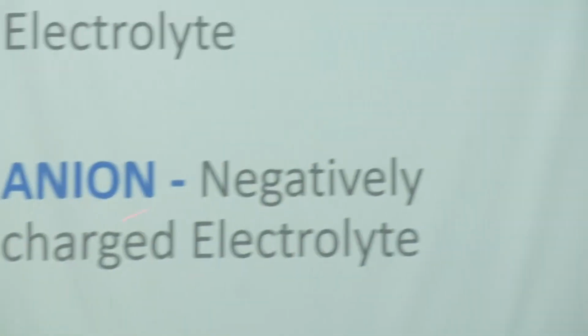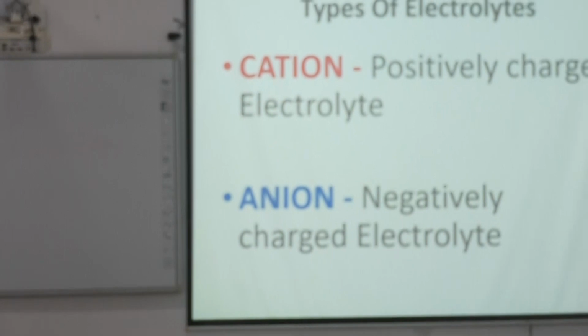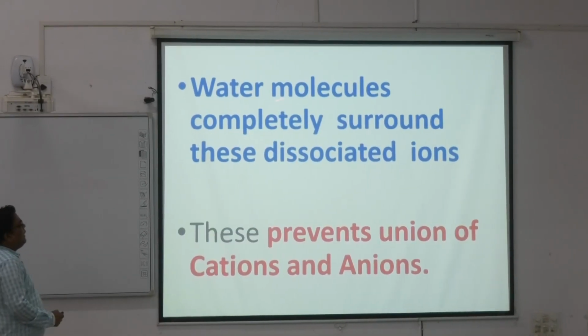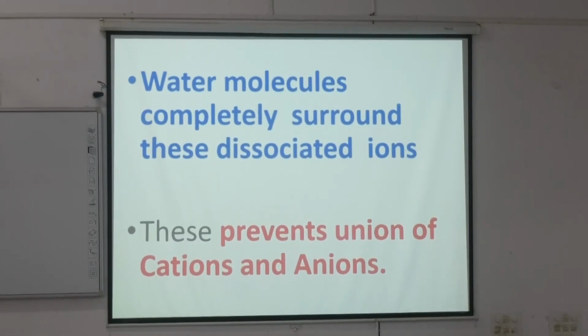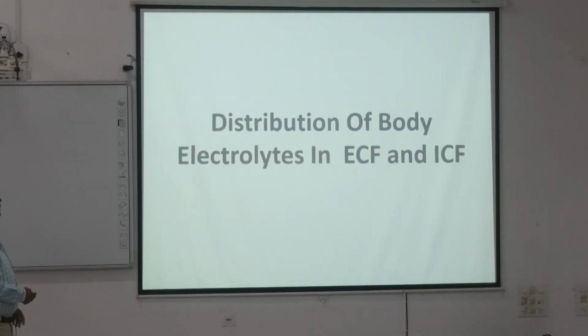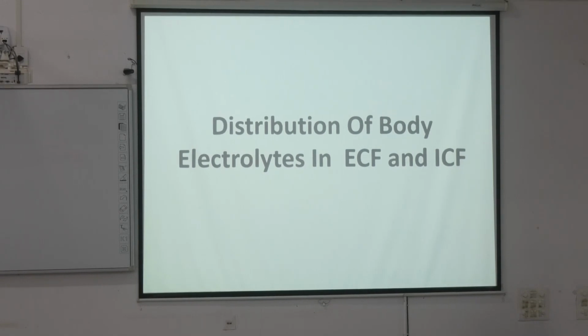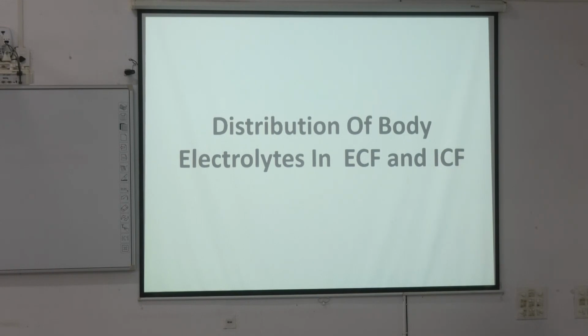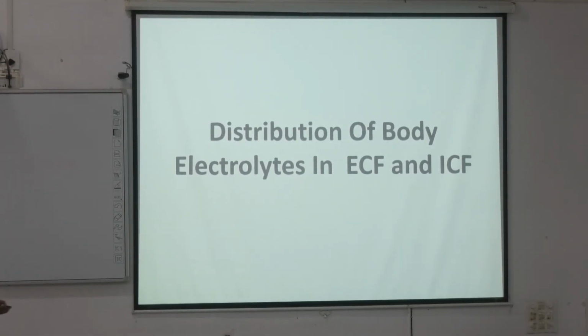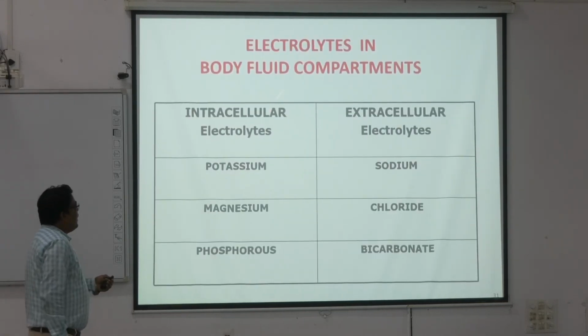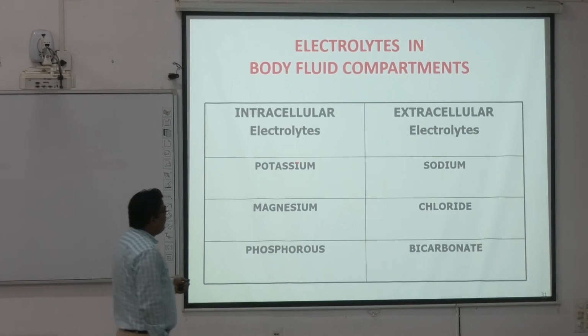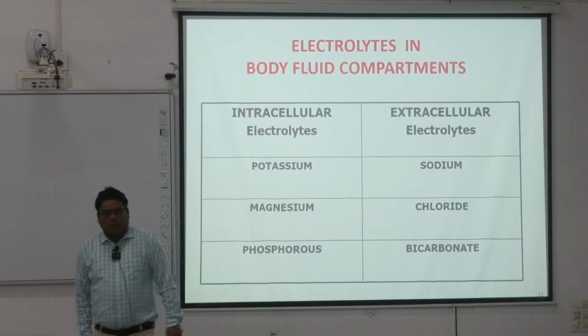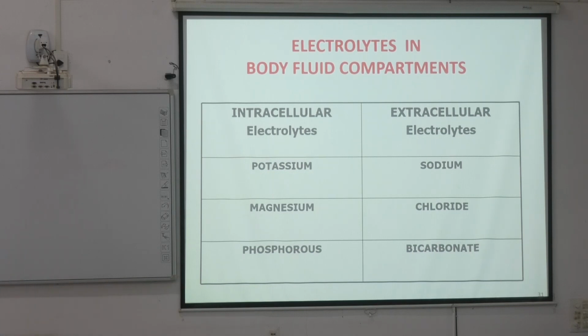Types of electrolytes: either cation or anion. You already know what they are. The water molecule is completely surrounded by these dissociated ions, which prevent the union of cations and anions. Now, distribution: how much electrolyte is distributed in extracellular fluid, and how much in intracellular fluid? Intracellular fluid electrolytes contain potassium, magnesium and phosphorus. These are present in ICF.